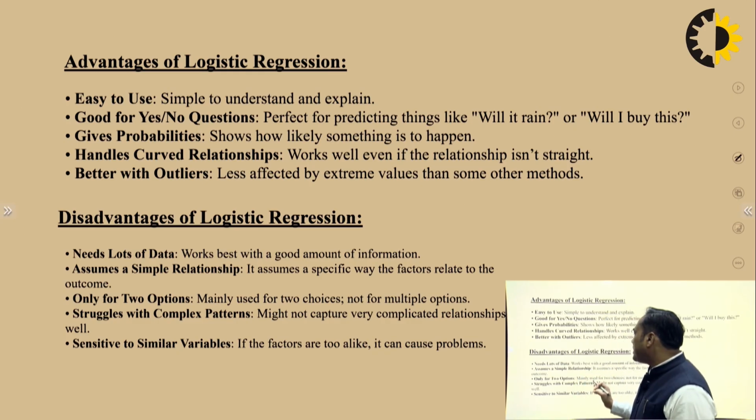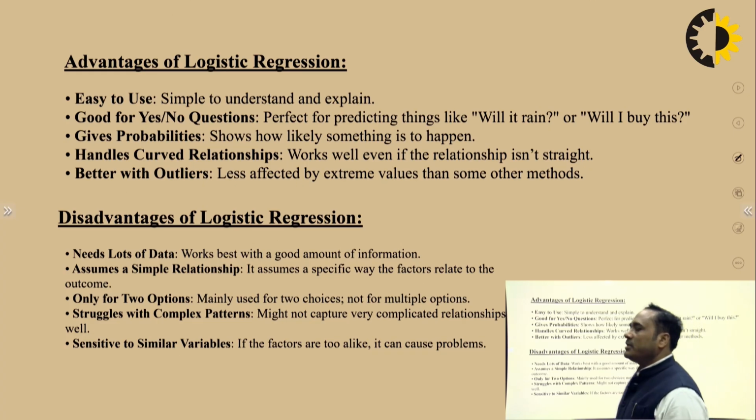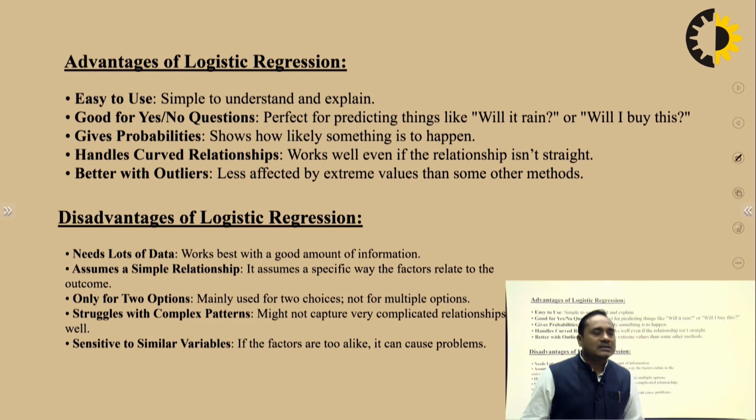It assumes a simple relationship, only for 2 options. It assumes a specific way the factors relate to the outcomes. Only for 2 options, mainly used for 2 choices, not for multiple options. So it works on 2 choices, either yes or no.